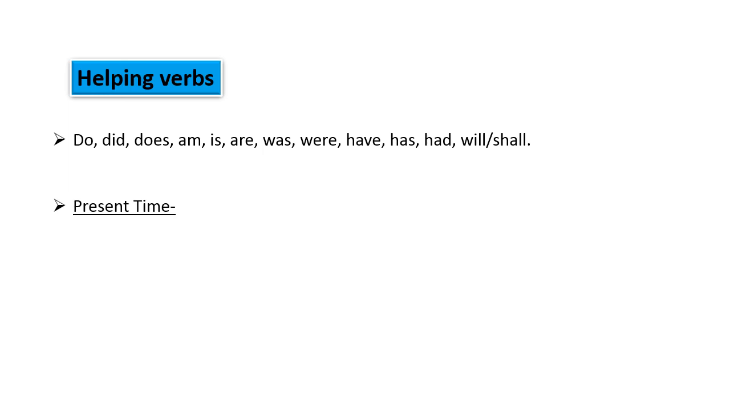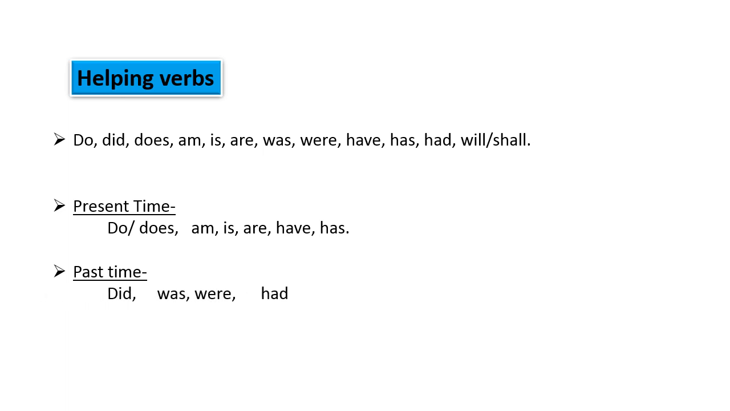To indicate present time, we use do, does, am, is, are, have, has. These helping verbs we use for present time. Present time means current situation. To indicate past time, we use did, was, were, had. To indicate future time, we use will or shall.